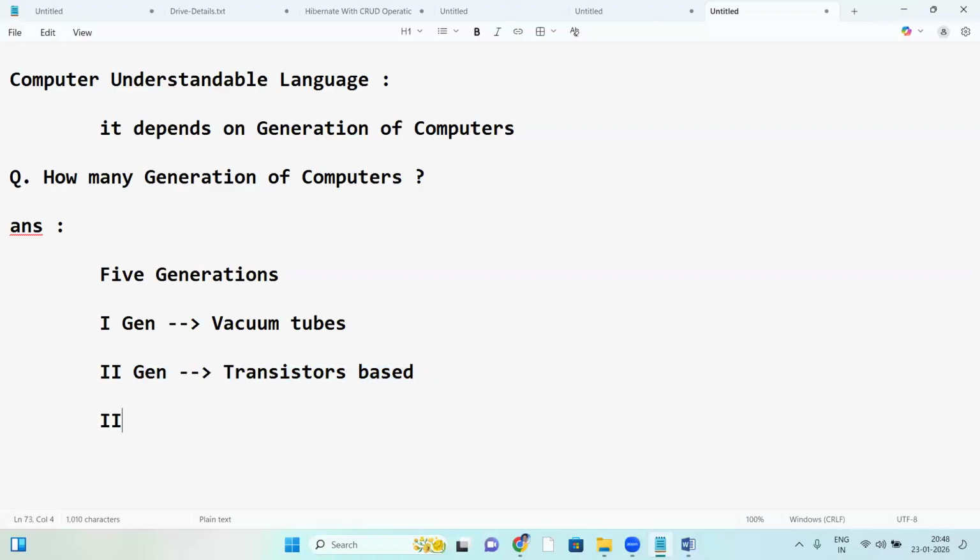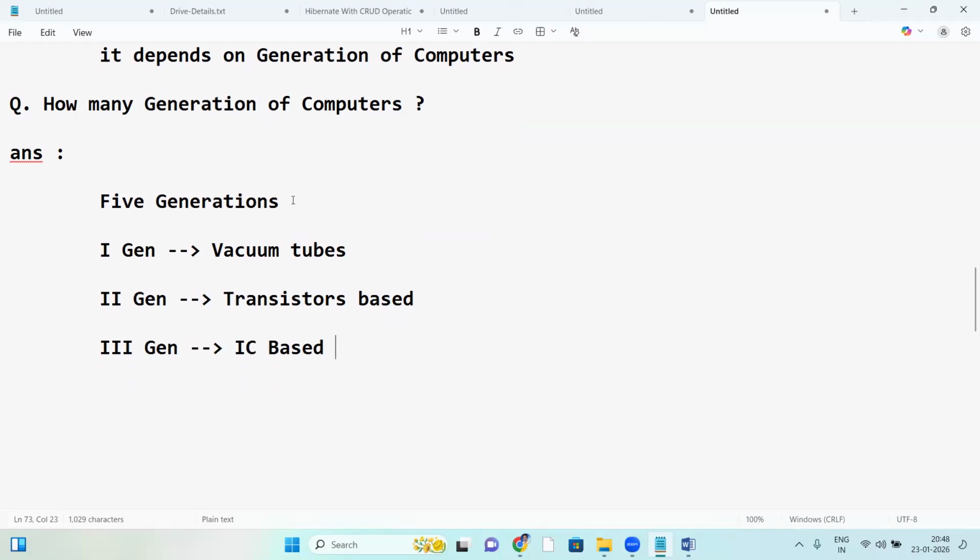What is third gen computer? Third gen IC based. Yes, if anyone has an electronics background, maybe they have this knowledge. So there are 5 generations. First gen vacuum tubes, second generation transistor based, third generation IC based.